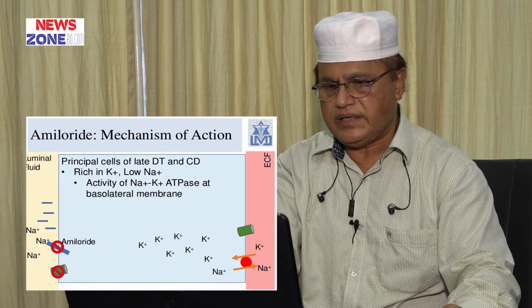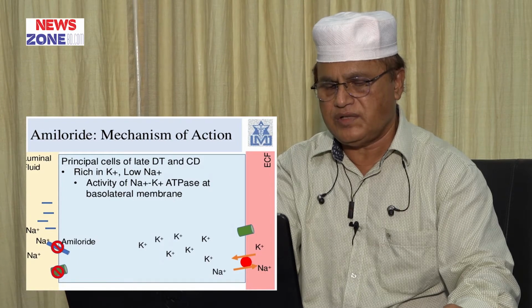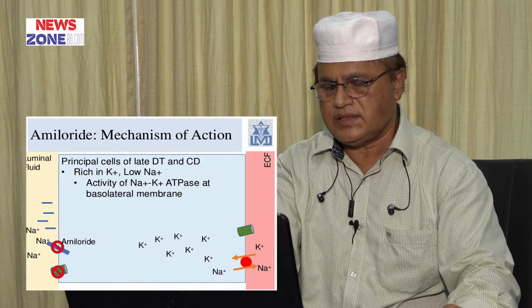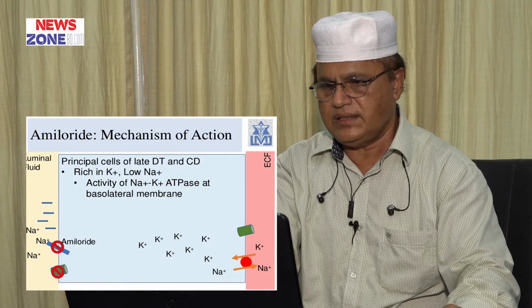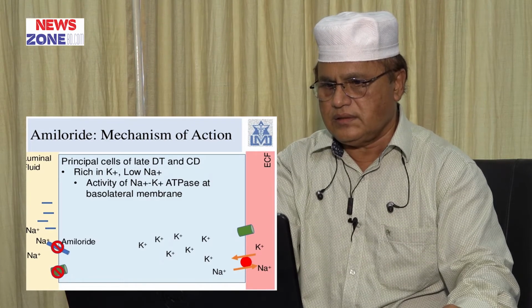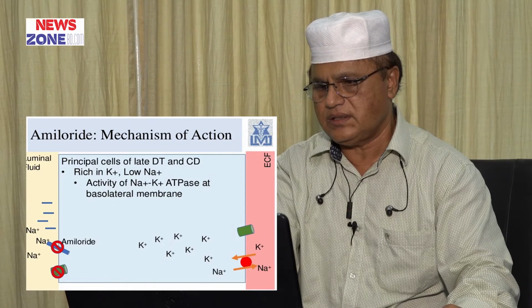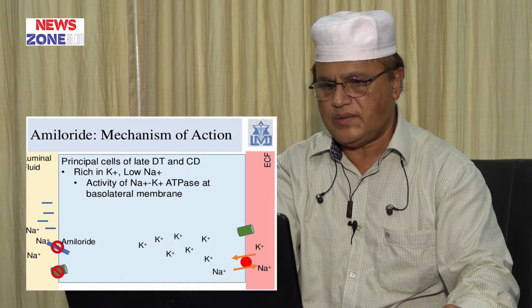Excess sodium is excreted with urine, and excess potassium is retained and enters the circulation, thereby causing hyperkalemia.